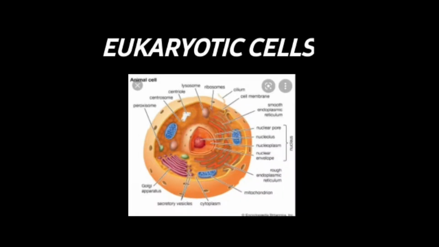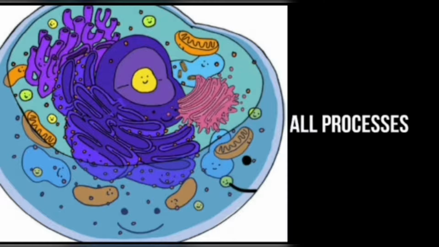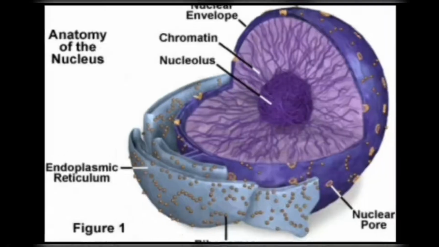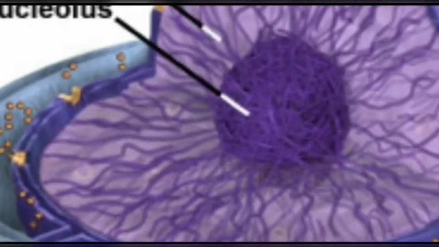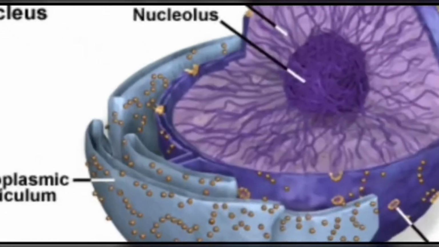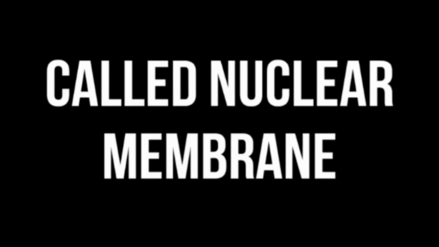An organism having a nuclear membrane is called a eukaryotic cell. They contain all the cell organelles, like plant cells and animal cells. The nucleus of the cell also directs and controls all processes. If we zoom in on the nucleus, you can notice that it is spherical in shape. Its outer structure is a two-layer membrane called the nuclear membrane. It is the same as the cell membrane of the cell.